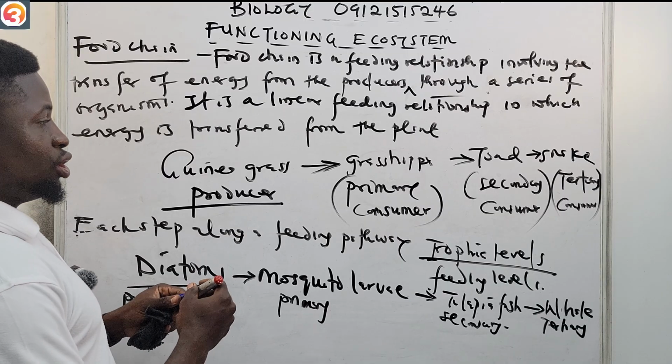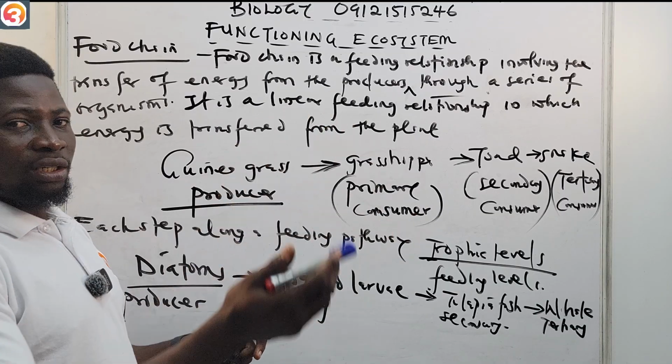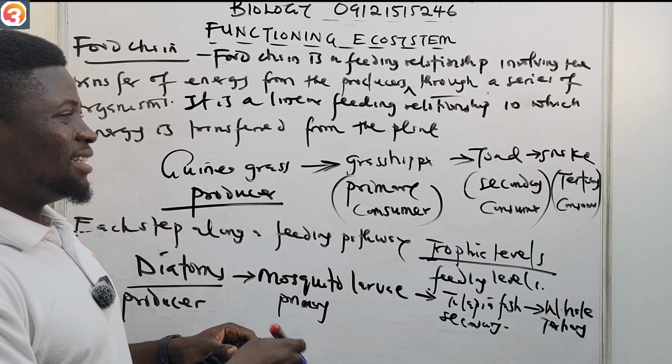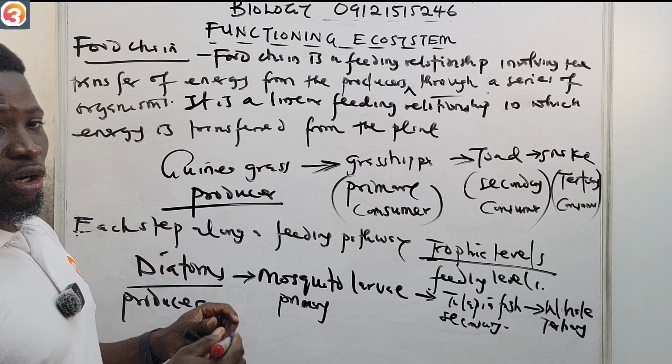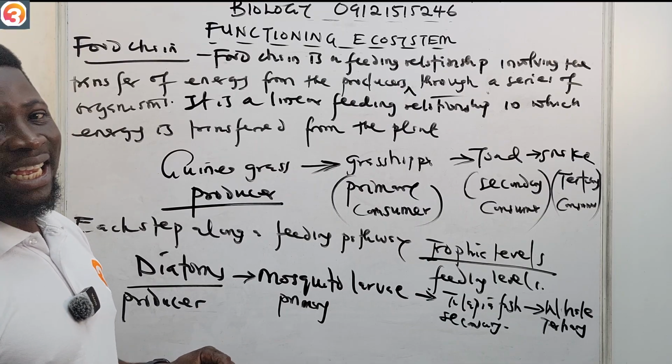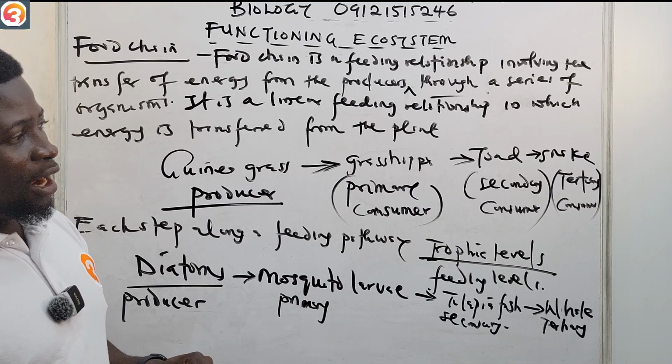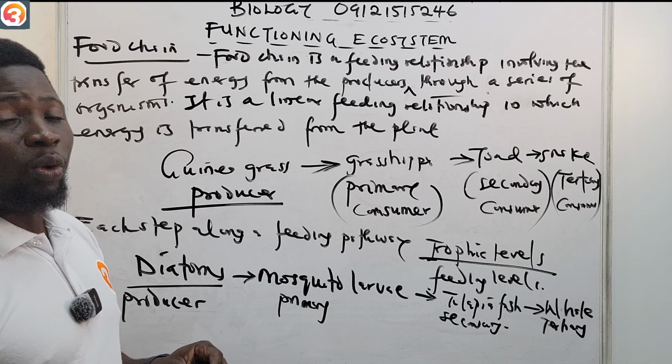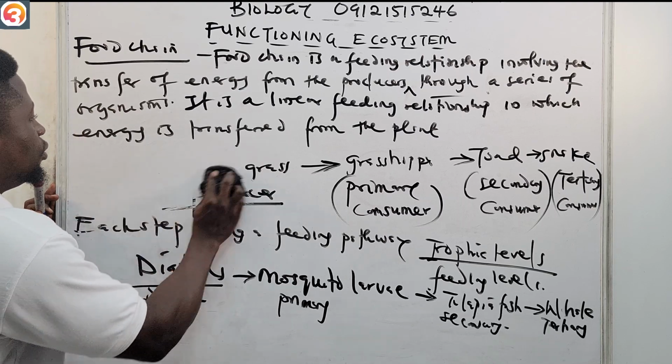And as you continue, you see that the energy is decreasing. And why is it decreasing? Because some energy is lost as heat. Now we'll go to the food web. All right, so let us look at the food web.